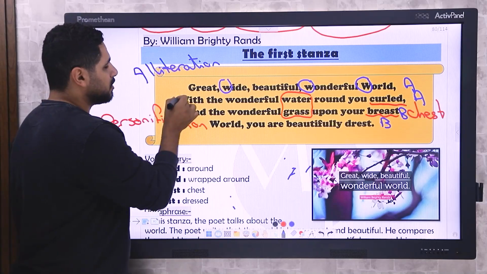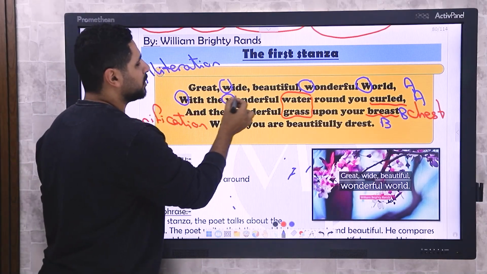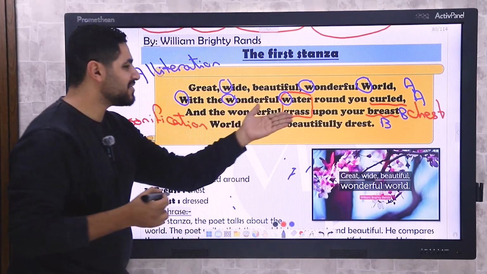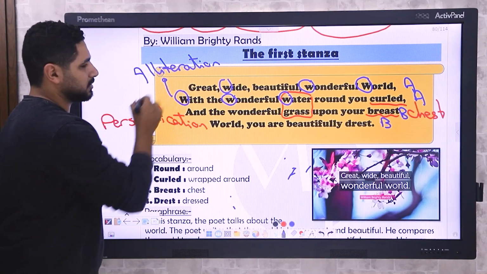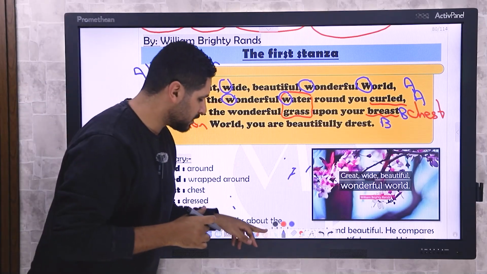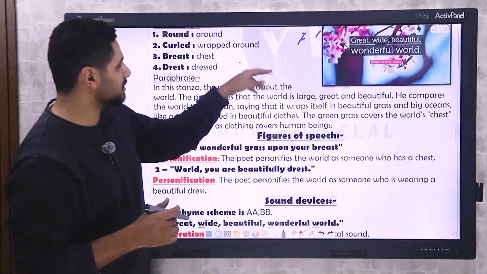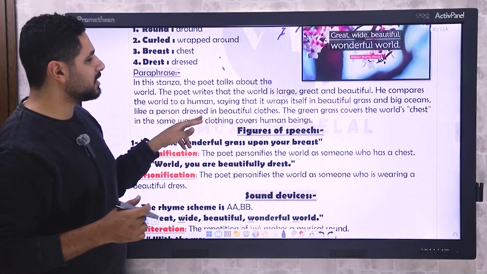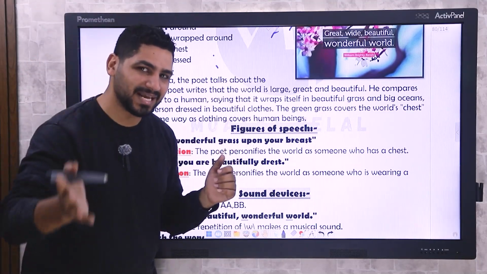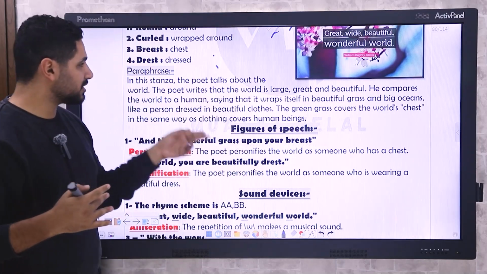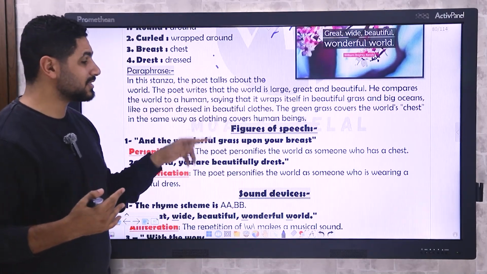The second line, we have with, wonderful, water. Three words that begin with W sound. Again, this is an alliteration. That's it. So this is the whole meaning of the stanza. Here we have the difficult words. Here we have the paraphrase, and don't forget, paraphrase means explain or explanation. So this is the paraphrase of the first stanza.